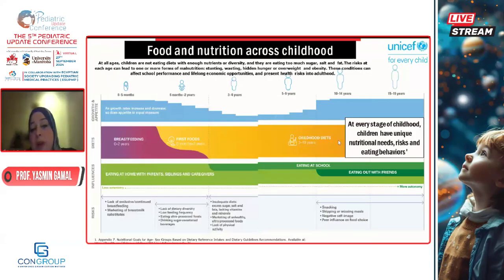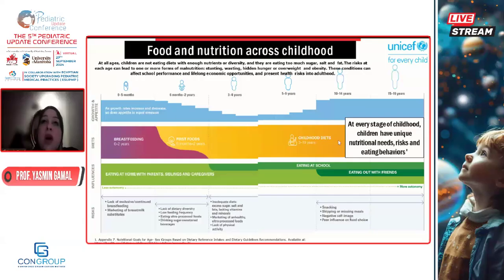I like this map. I call it the nutrition map, because every pediatrician should be aware of the sensitive periods where there is a nutrition vulnerability, what velocities he should gain in every stage, what the nutritional needs are in every stage, and what the feeding problems are in every stage, because 90% of growth abnormalities or faltering growth in children are of the non-organic type, and the non-organic type is really detected by a good history, assessing the needs and understanding the feeding behaviors in every stage, whether it's as a toddler, the lack of diversity or low feeding frequency, or consumption of a lot of junk, or in school-age children where they need physical exercise and it's not there, and the consumption of junk food.